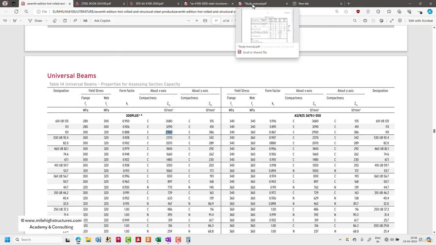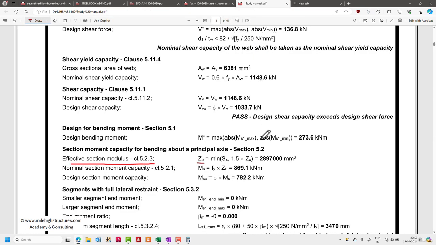There is a little bit of difference, that I have taken as per different manuals. Overall, both of these values mean the same thing. That is 2897. Instead of 2897, it is 2900 as per this particular manual. So you can ignore that and consider this 2897 mm cube.